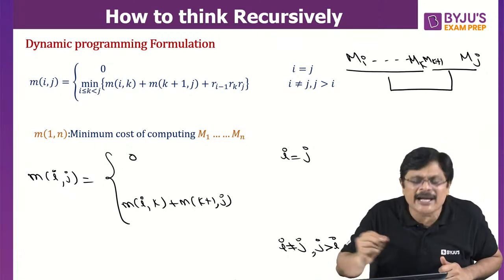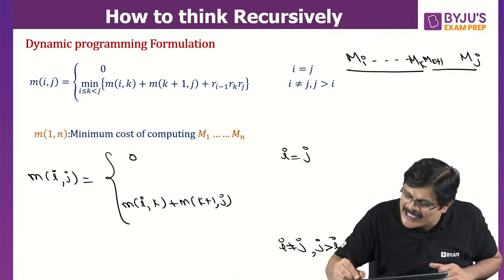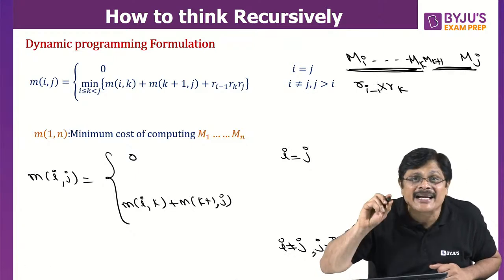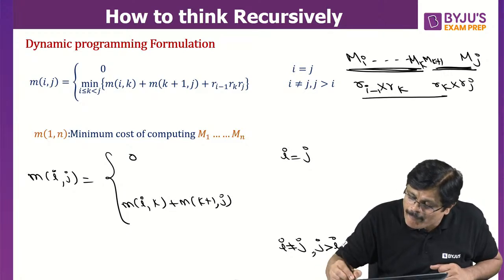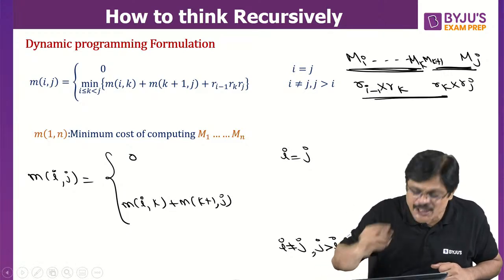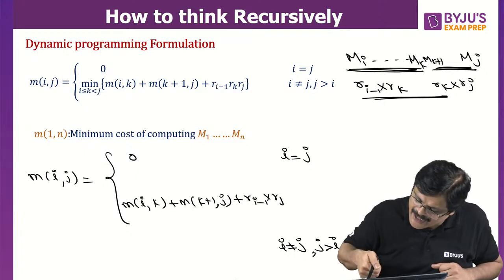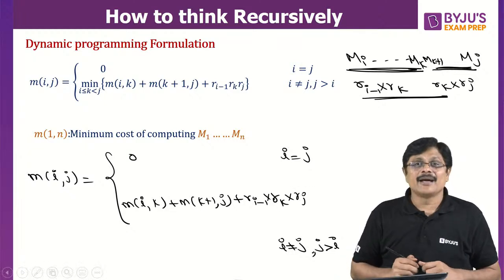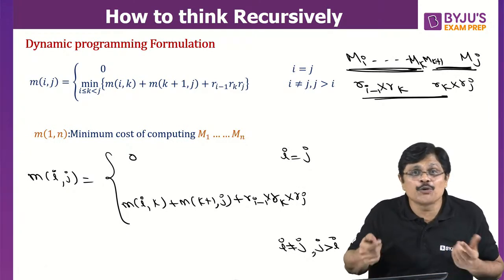So how many multiplications are required for multiplying these two matrices? Because the resultant matrix order will be Ri minus 1 by Rk. This resultant matrix order will be Rk cross Rj. So the number of multiplications required for multiplying these two matrices will be Ri minus 1 Rk into Rj. But here we are assuming that we know k, but you do not know k.